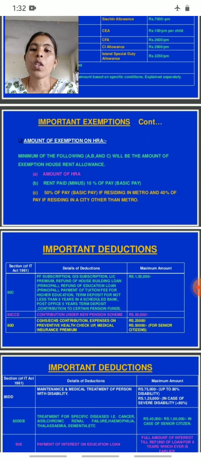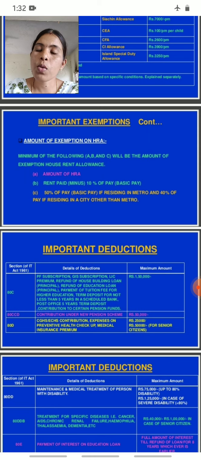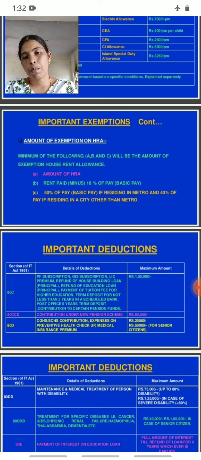Let's see. The minimum of the following A, B and C will be the amount of exemption of the house rent allowance. What do these mean? First one is the amount of HRA. How much house rent allowance is there? And the second one, rent paid minus 10% of basic pay.